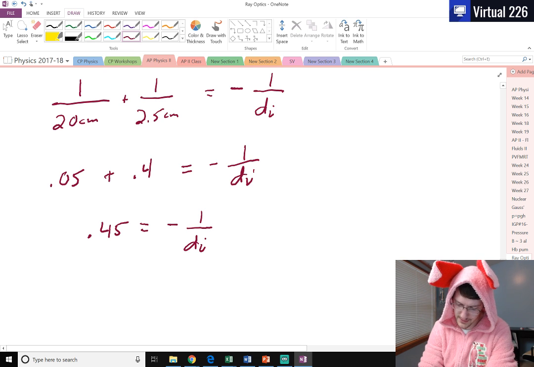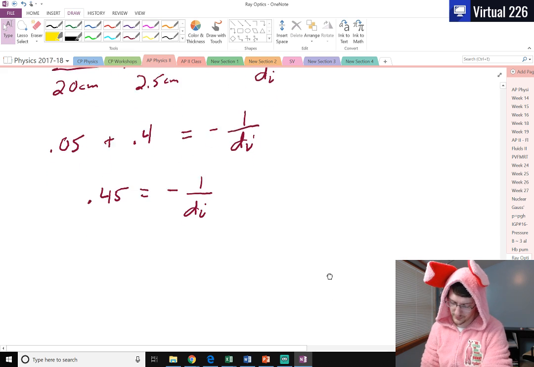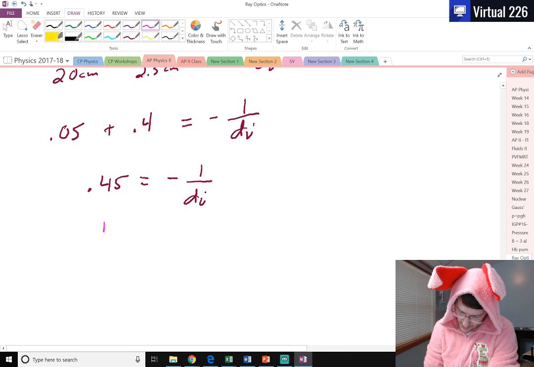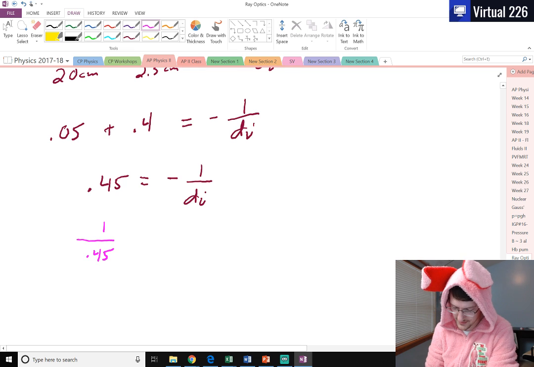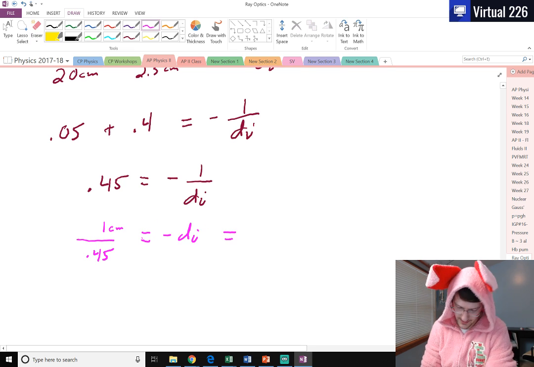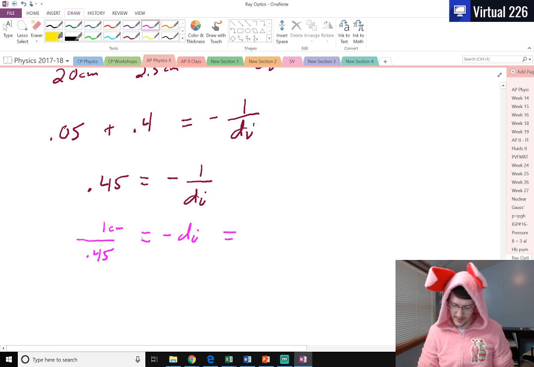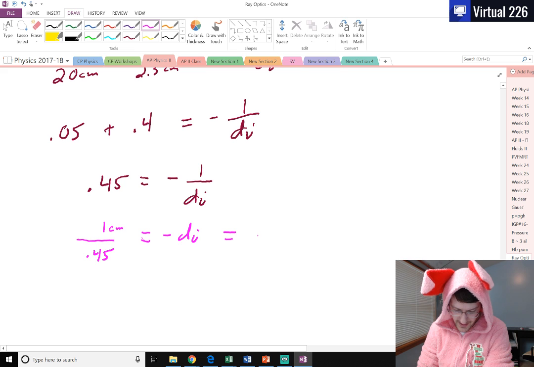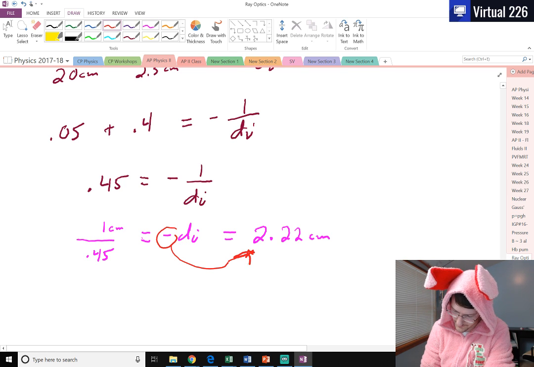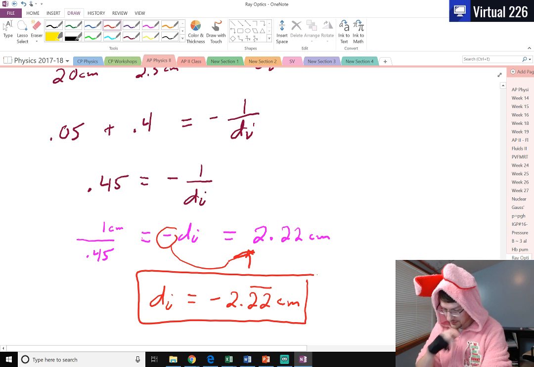And the easiest thing here is to just flip both sides, take those reciprocals. So we end up seeing that 1 over 0.45, and this is nice because that centimeter was actually in the denominator, and then we flipped it up top, equals negative DI. And if we take 1 divided by 0.45, we end up finding that negative DI is 2.22 centimeters, which means if we just snag that negative and bump it over, DI equals negative 2.22, repeating, centimeters.